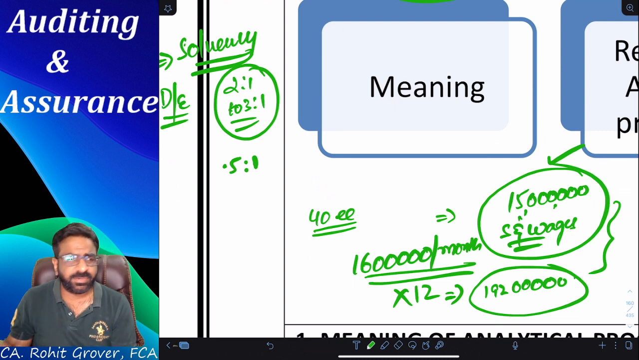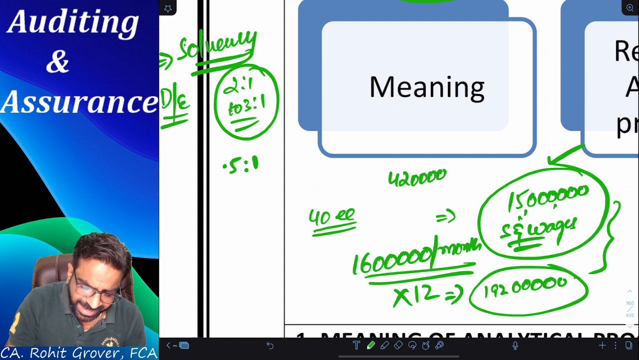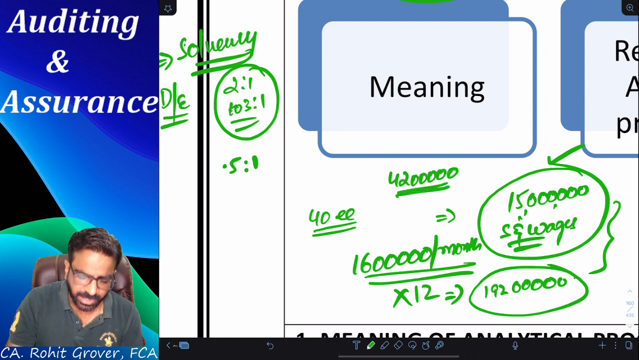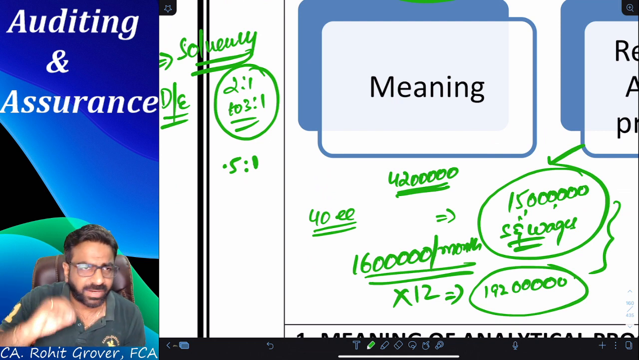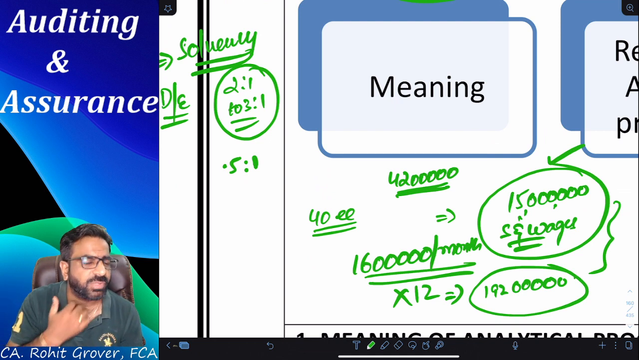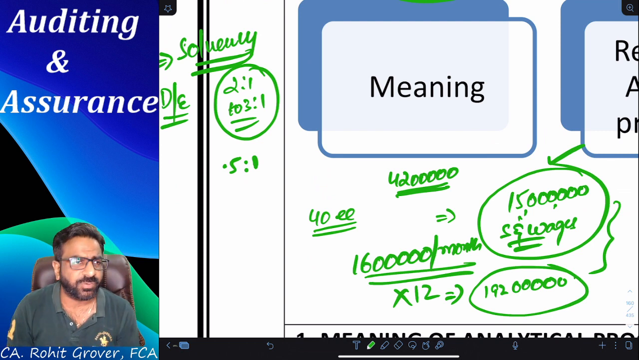Yes, it is a reasonable difference. What is the difference, everyone? Approximately 42 lakhs of difference is coming, guys. Now tell me, do I have a right to question that to the employee or the client or not? Yes. So I asked him why this difference of 42 lakhs is coming.